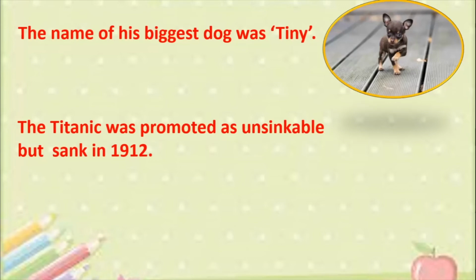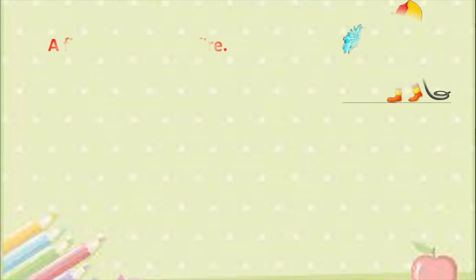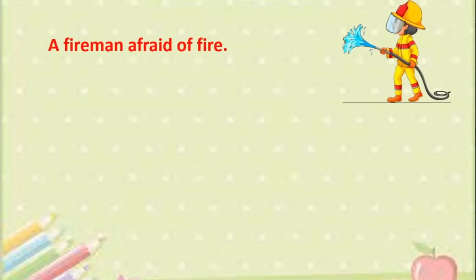But sadly, it sank on its first voyage itself. See here, it sank, it broke up into two, and most of the people who were on that ship died that day. So this also is an example of irony. Okay? So I hope the idea of irony is clear to you. Let us now go to some more examples.